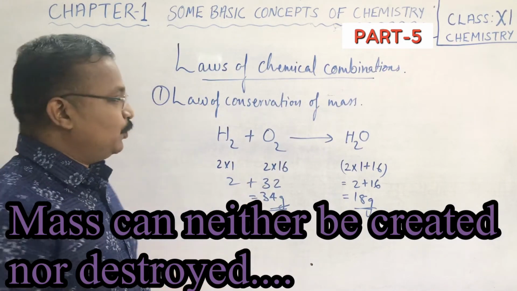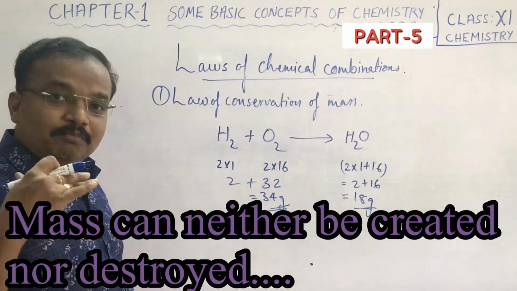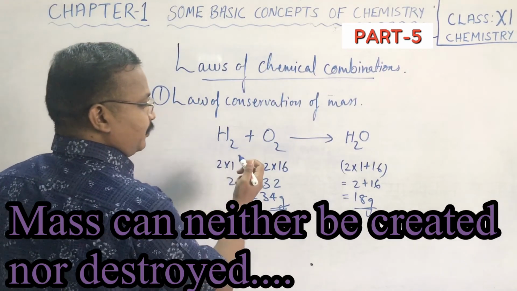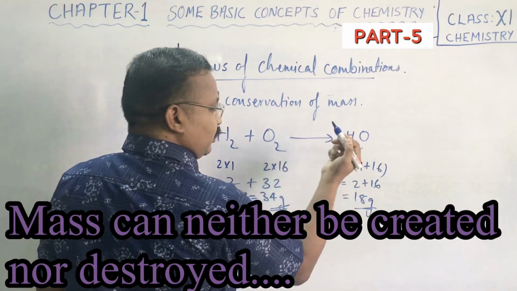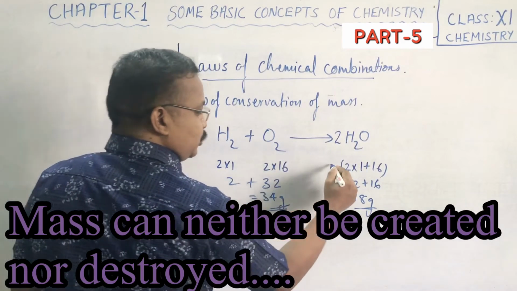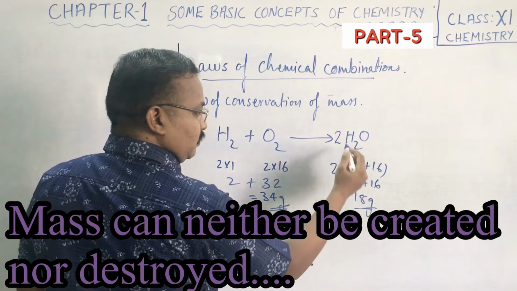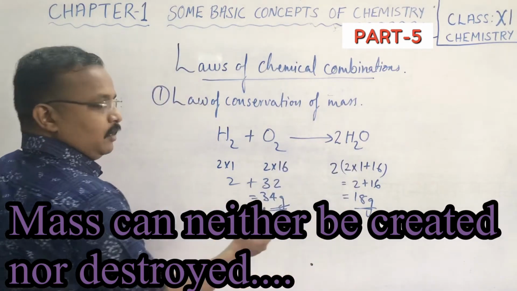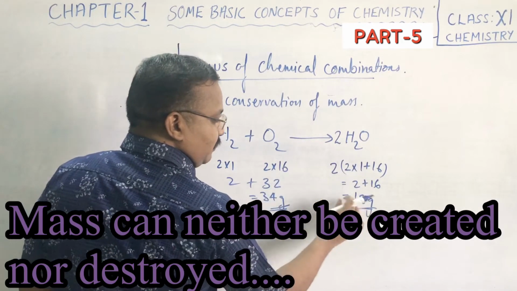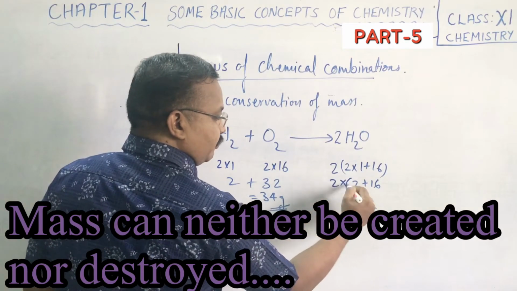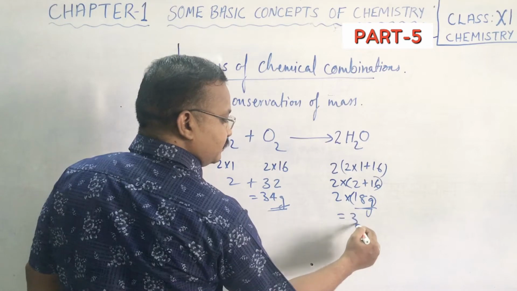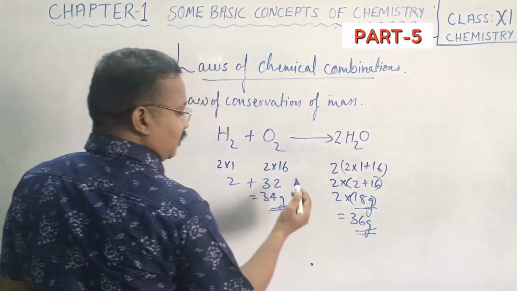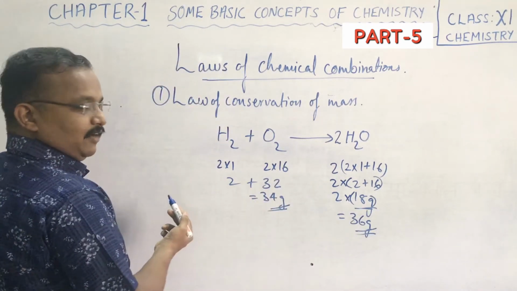So what we have to do? We need to balance the equation. We have to increase the number of oxygen here by putting 2 over here. Now that 2 is common for all, so it will be 2 into everywhere you have to put. So 2 into 18, how much? 36 gram. Now again comes problem in the left hand side as well.